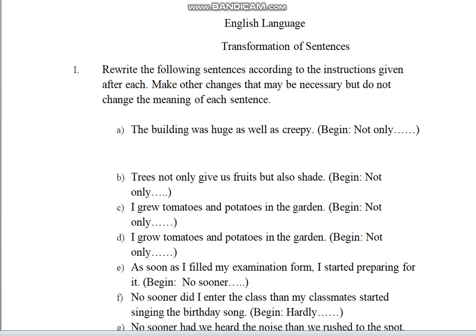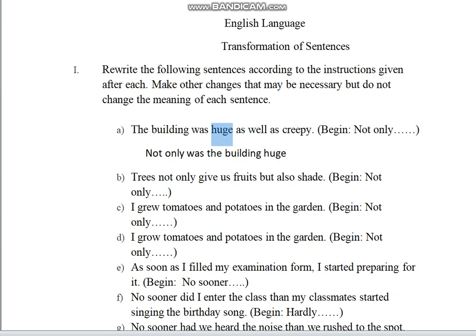So the answer will be not only was, then the auxiliary verb followed by the subject. Subject is the building. Not only was the building huge, this is the first adjective, huge. So we will also write huge first because in the question it's given before creepy.